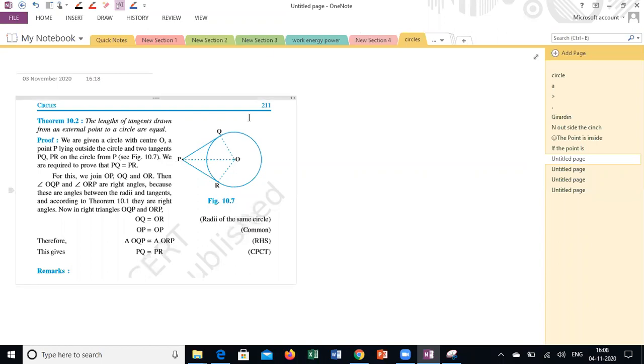It's very simple to explain this one. First of all, how many triangles can we see? We can see two triangles here.